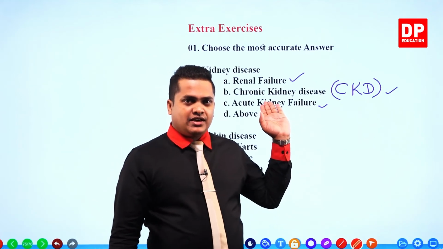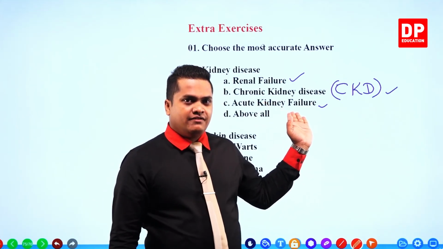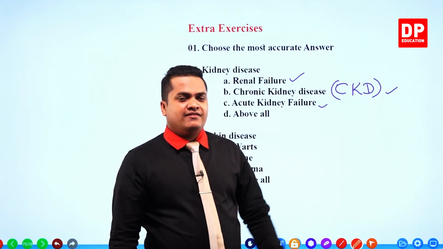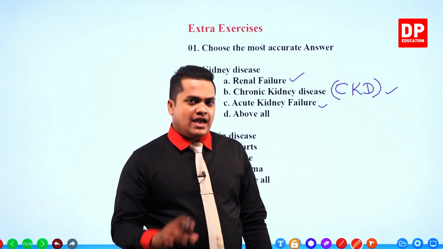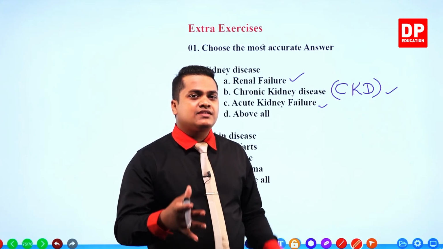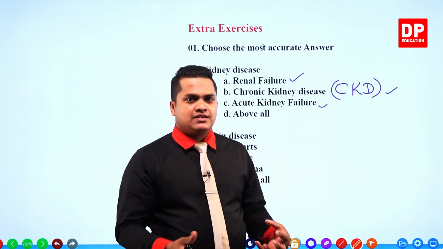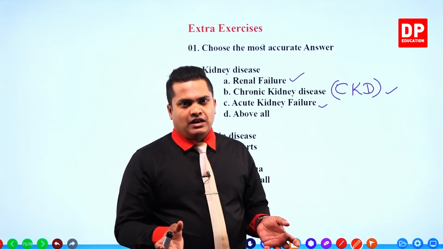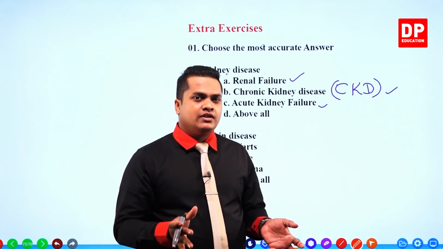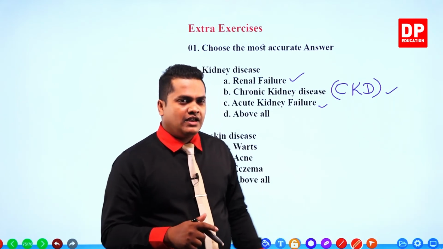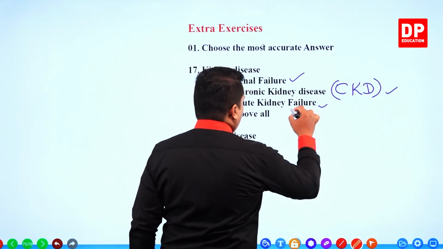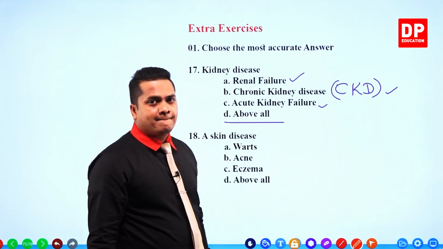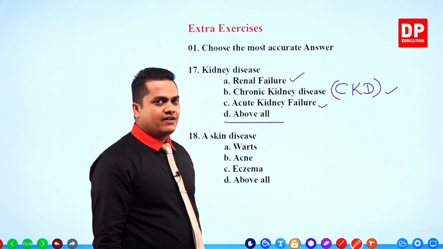In the question itself, acute kidney failure is given, so it is also correct. Acute kidney failure means, my dear children, that suddenly, upon chemicals or different types of poison, your kidneys will fail. That is called acute renal failure. So all of these things are correct, and our answer would be above all.